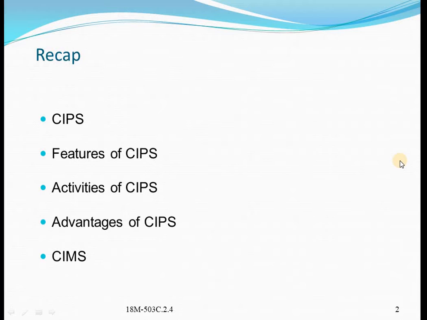So this is about the CIPS, and we have discussed about features of the CIPS and also activities of the CIPS. So what are the features? It is engineering and manufacturing database, material requirement planning, capacity planning, inventory management, shop floor control, and cost planning and control.